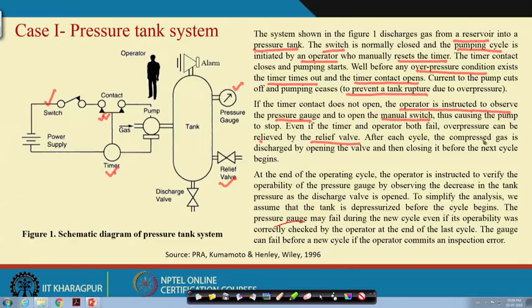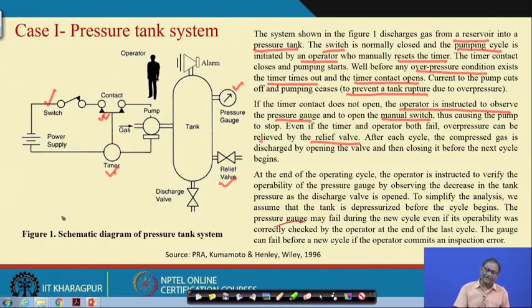After each cycle, the over-compressed gas is discharged by opening the valve and then closing it before the next cycle begins. Okay. So, once it is completely filled up as per the design pressure, then what will happen? The discharge valve will open and all gases will be discharged, then again a new cycle will start. At the end of the operating cycle, the operator is instructed to verify the operability of the pressure gauge, observing the decrease in the tank pressure as the discharge valve is opened.